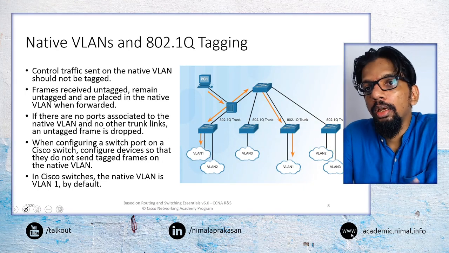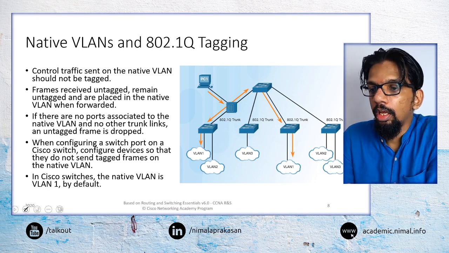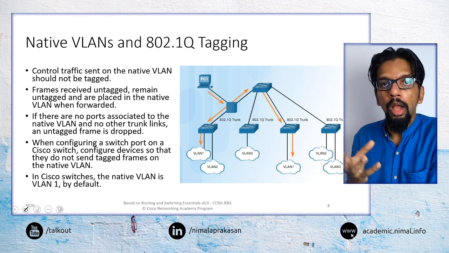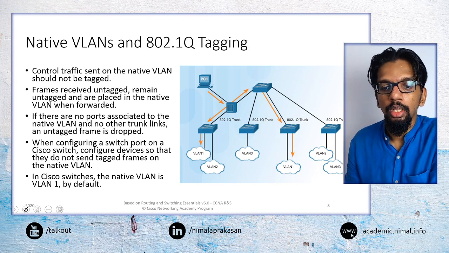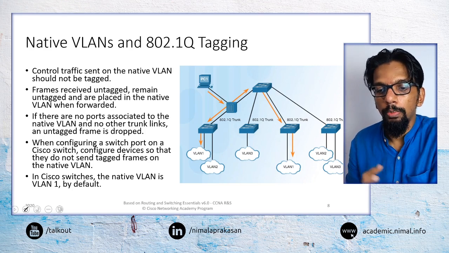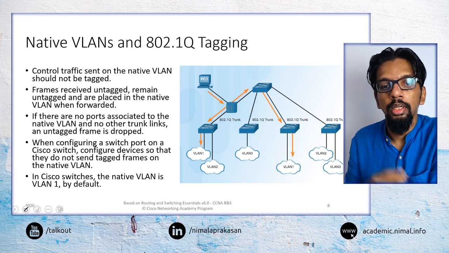One of the things that could happen is that among our switches, we may have certain parts of the network that don't belong to a VLAN. This is what we would identify as the native VLAN.